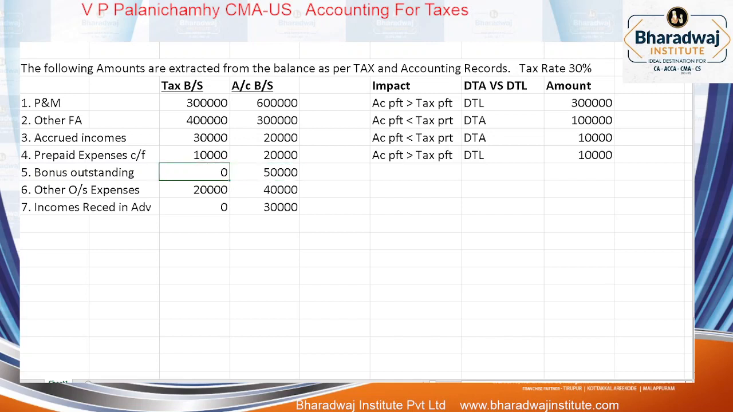Bonus outstanding: we have put it in accounts, but not in tax. Wait. Are outstanding expenses charged in the P&L account or eliminated from the P&L account? Charged in the P&L account. In tax it is 0, which means nothing is charged in tax. Only in accounts have we added outstanding bonus, charged it, and carried it forward in the balance sheet. What will happen because of this? Accounting profit will be less than which profit? Tax profit. It causes what? DTA. How much is the difference? Sorry, 50,000.